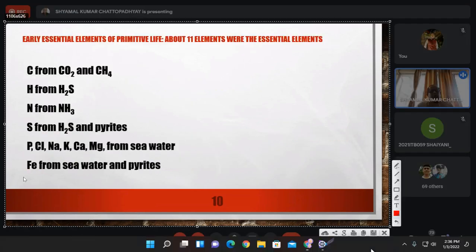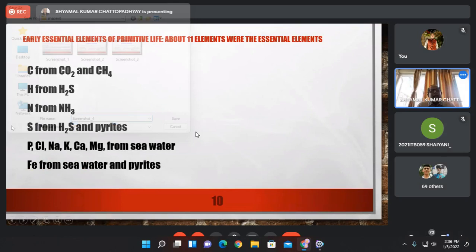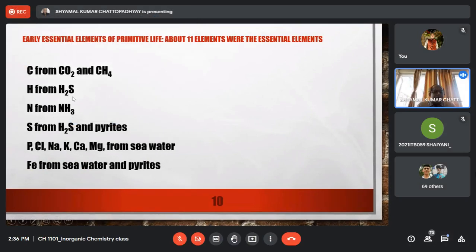Now I have told you again that for early life there were only 11 essential elements, whereas modern life has got 25 essential elements. For the early life, what are the essential elements? We have carbon, hydrogen, nitrogen, sulfur, phosphorus, chlorine. These are the non-metals. 1, 2, 3, 4, 5, 6.